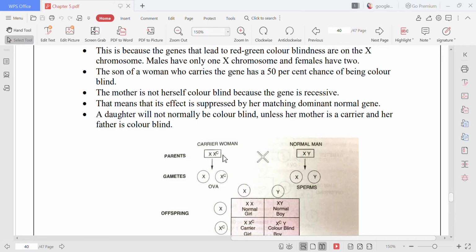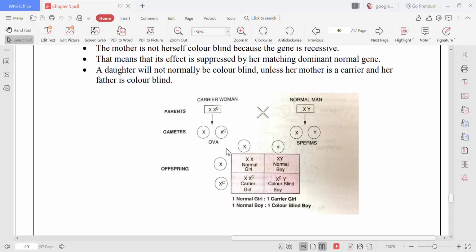But she has been married to a husband who is normal. Now what gametes will she get? She will get either one gamete which will be X, the other gamete will be XC, and the male will get one X and one Y. And when you make a cross of these, what are you getting? See, XX, that is a normal girl, XY, a normal boy, XCX, that is a carrier girl, and XCY, that is a color blind boy.